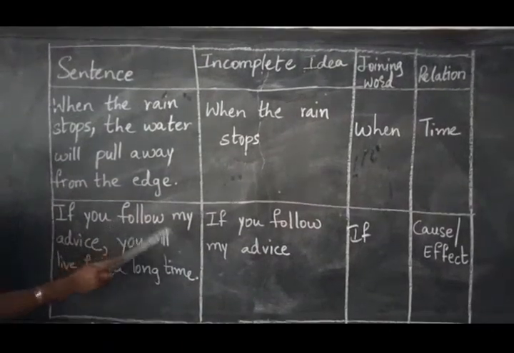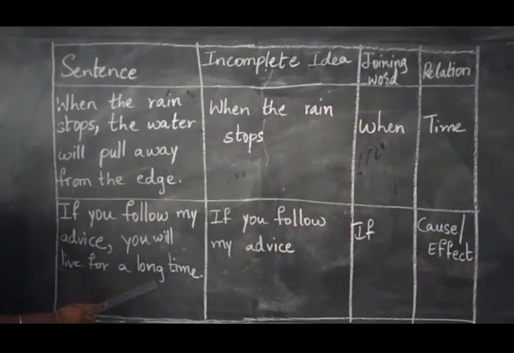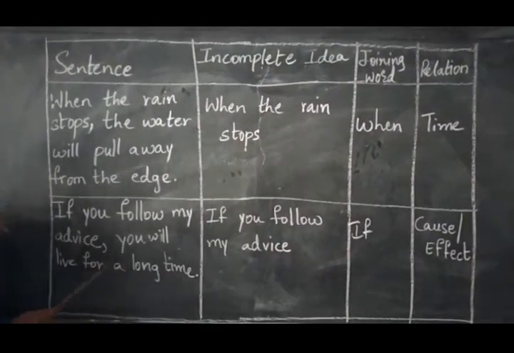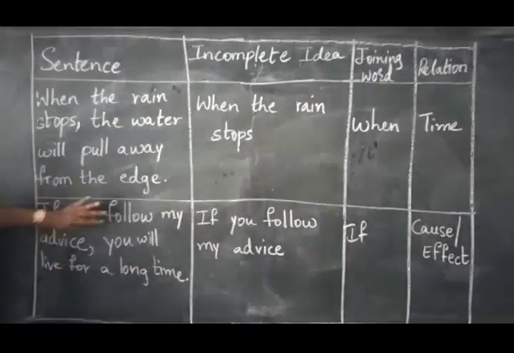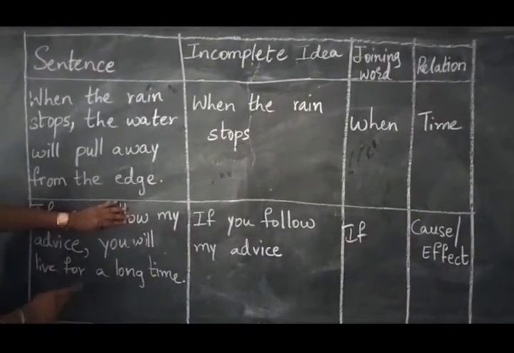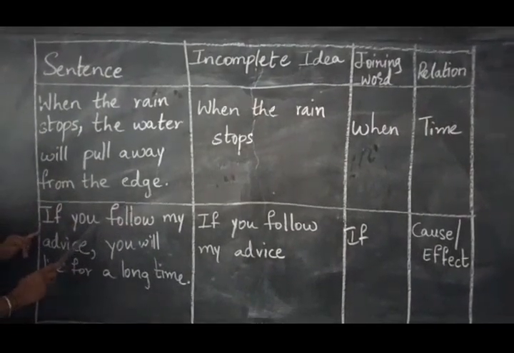Okay. See the second example. If you follow my advice, you will live for a long time. What is the incomplete idea if I write only, if you follow my advice? Or you will live for a long time. When will you live for a long time? If you follow my advice.